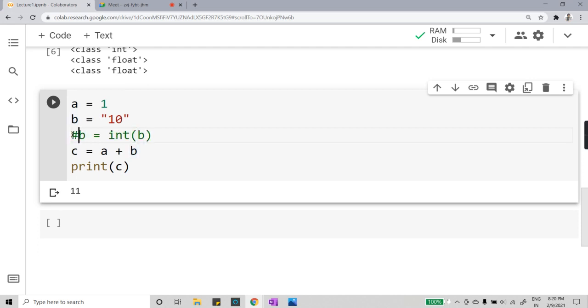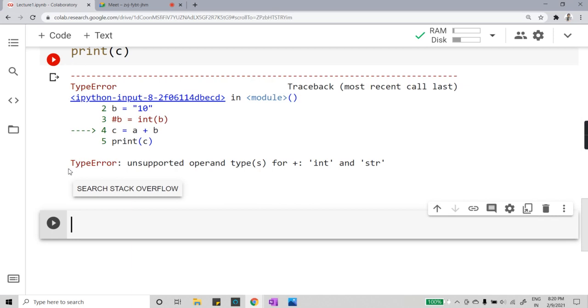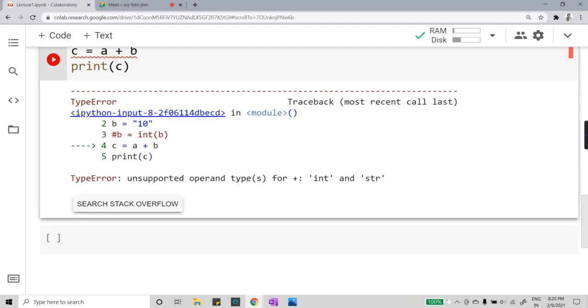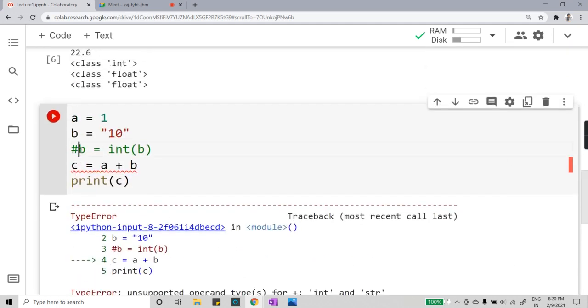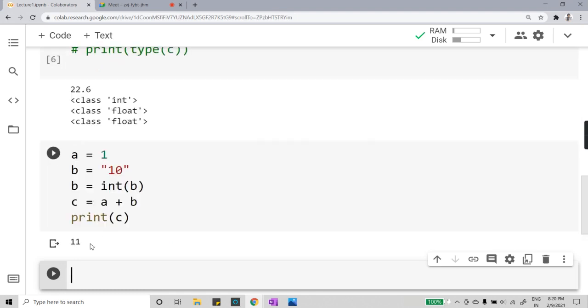Let's say I just comment this thing. Now when I run, this will show me an error: unsupported operand type for plus, integer and a string. So basically it is saying that you cannot add an integer and a string. And when I uncomment this and run it, I get my required output, that is 11. Fine. So this was about the explicit type conversion.